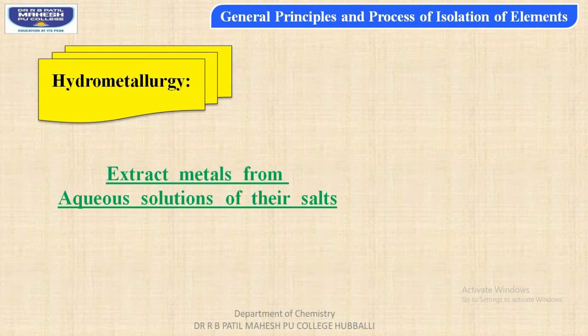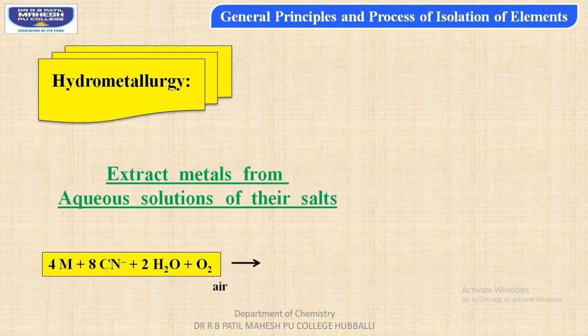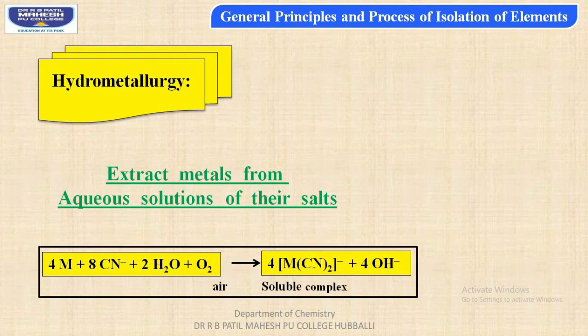Hydrometallurgy is a process of extraction of metals by converting their ores into aqueous solution of metal compounds and reduction of these solutions using a suitable reducing agent. So that process is called hydrometallurgy.